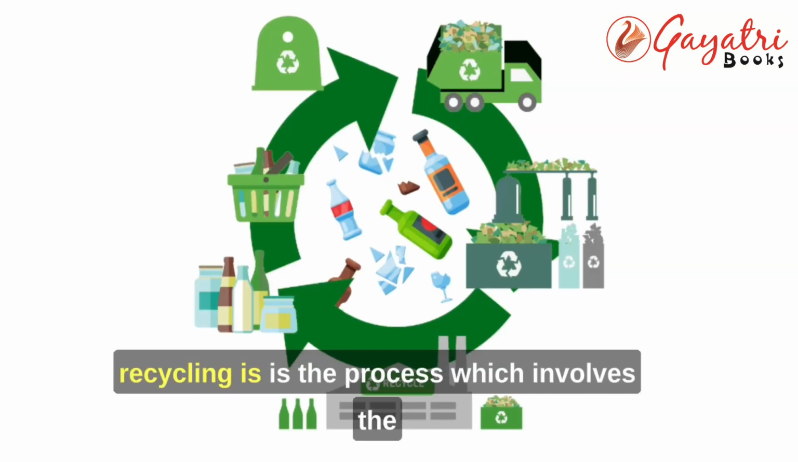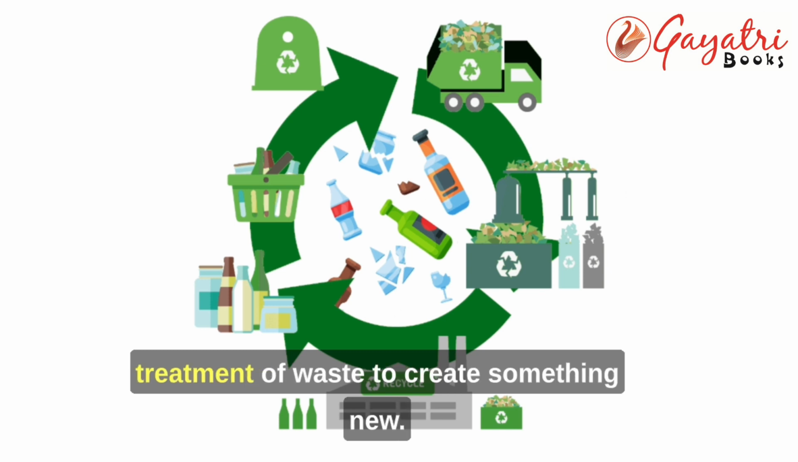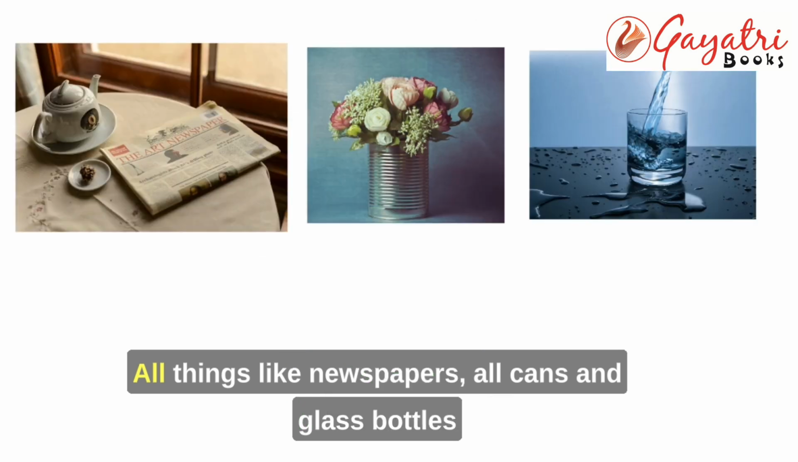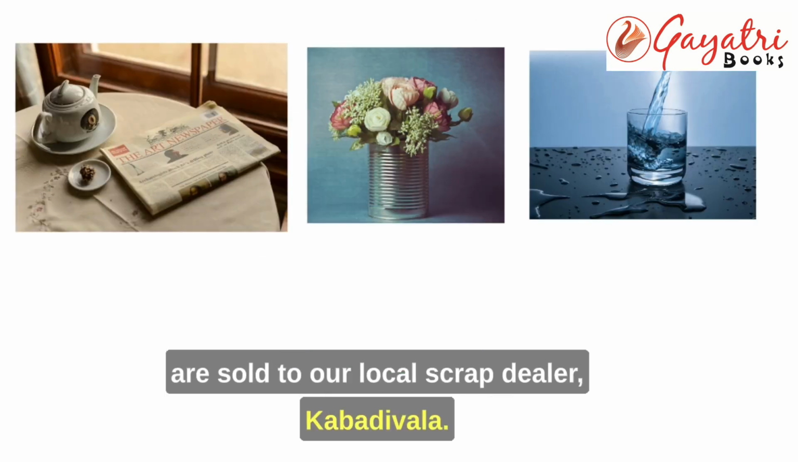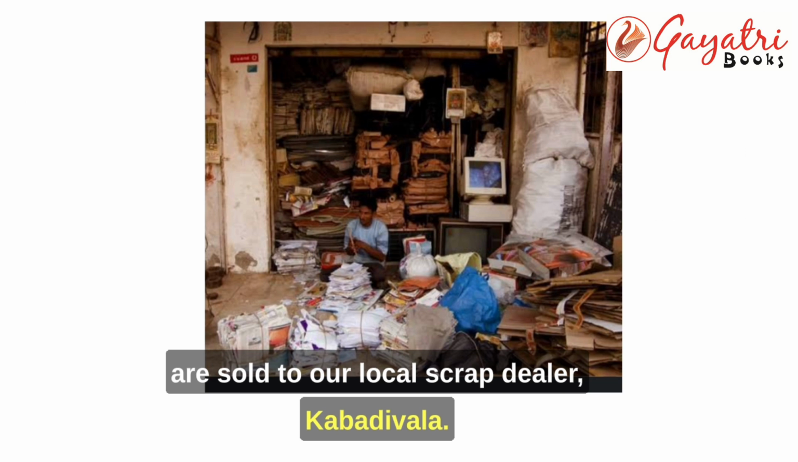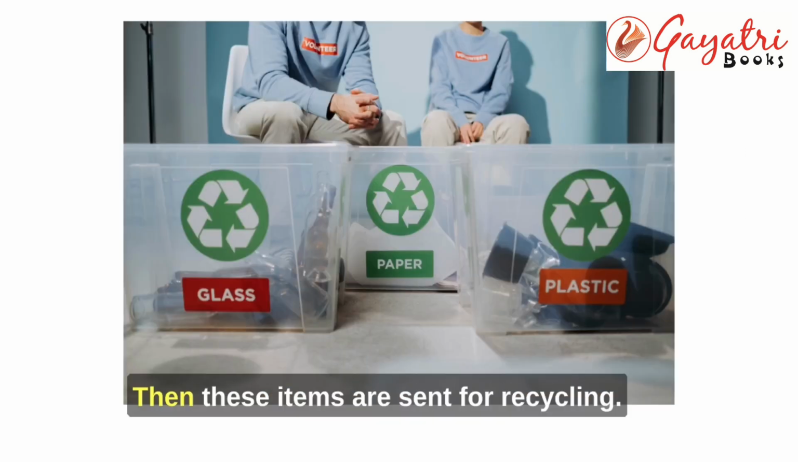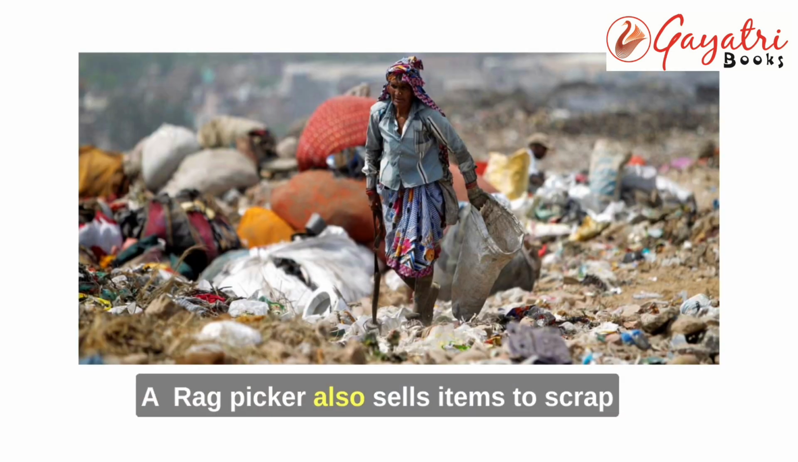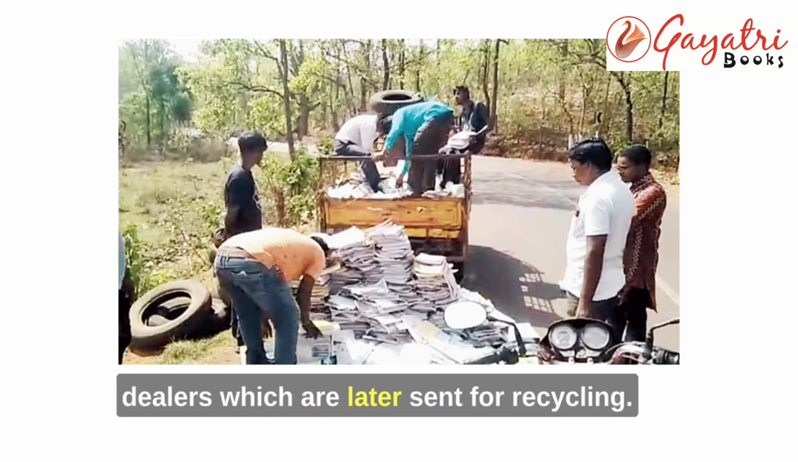Recycle. Recycling is the process which involves the treatment of waste to create something new. All things like newspapers, cans, and glass bottles are sold to our local scrap dealer, the kabadiwala. Then these items are sent for recycling. A rag picker also sells items to scrap dealers, which are later sent for recycling.